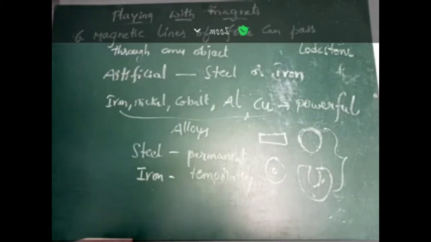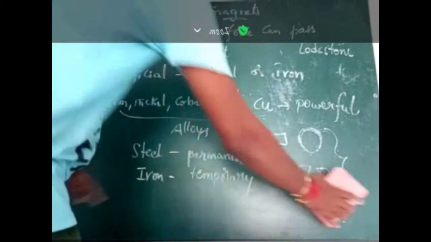Next, coming to the examples for magnetic materials and non-magnetic materials. Here I am giving examples for magnetic and non-magnetic materials.